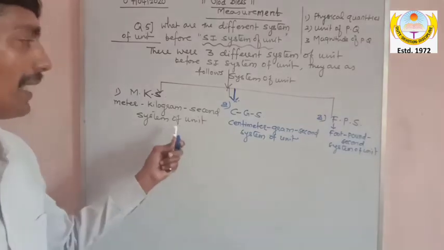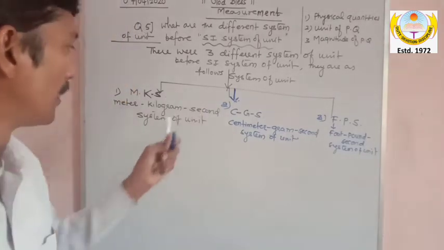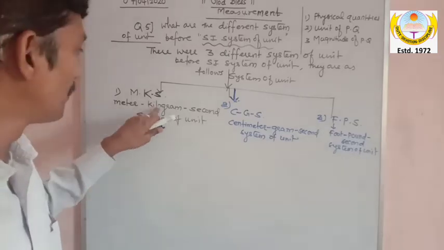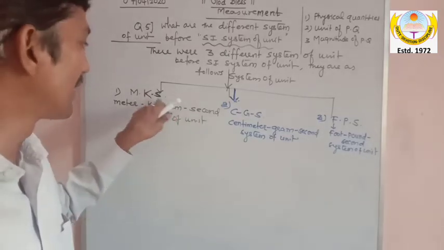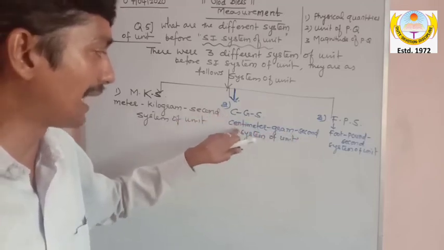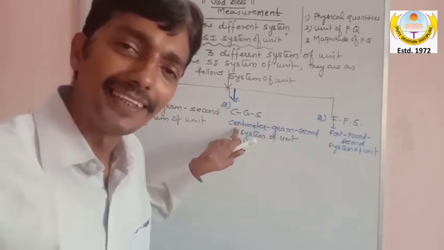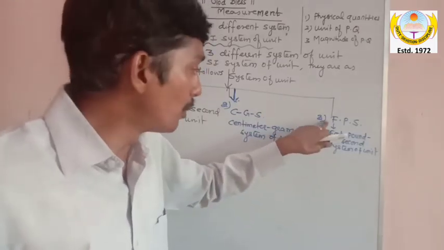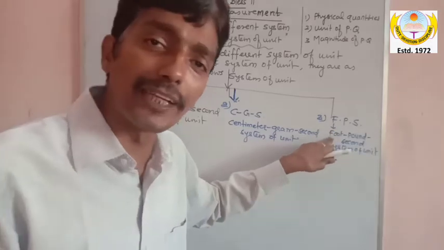So you can see, my dear, if you look properly, meter is the unit for length, kilogram is the unit for mass, and second is the unit for time. Even in CGS, centimeter, gram, second: centimeter is also a unit for length, gram is the unit for mass, and second is the unit for time. Foot, pound, second: foot is also a unit of length.